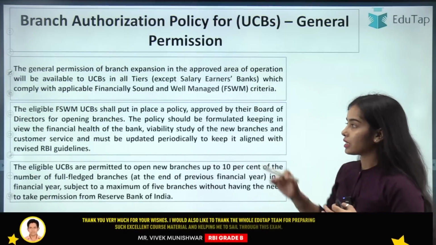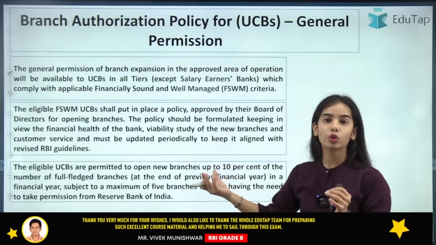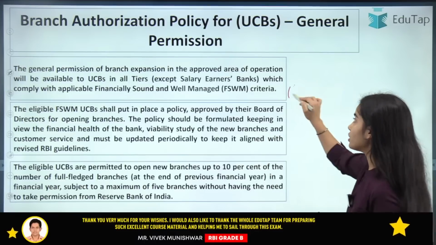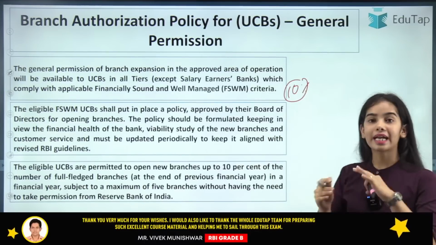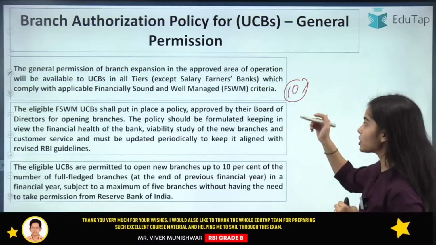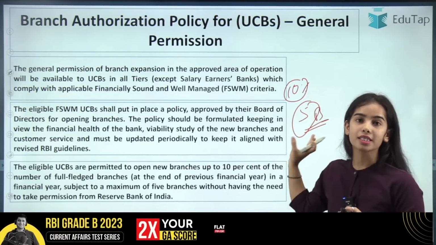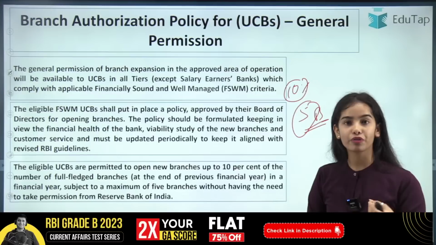Now coming to the next, so this is what we have already discussed. You can read it. I have told you that 10% of the branches that they had in the previous year, they can open that many branches till a limit of 5 branches. So this is the main crux that you need to remember from the exam point of view.